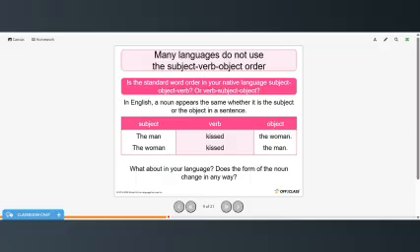So in English, a noun appears the same whether it is the subject or object of the sentence. The man kissed the woman, the woman kissed the man. So what about in your language? Does the form of the noun change in any way? And if you would like to share in the comments what language you speak and how the rules might be different, to generate some interesting conversation.